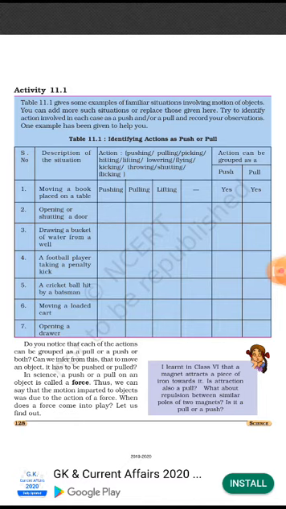A football player taking a penalty kick. That is an example of what? पुशिंग, पेनल्टी किक मारा वो बॉल को, और जो कि बॉल गोल के आसपास जा सकता है, so that's an example of pushing. So these are some examples. This activity you can do like that. Do notice that each of the actions can be grouped as a pull or a push also. The both can be inferred for this, that is a moving object, it has to be pushed or pulled.